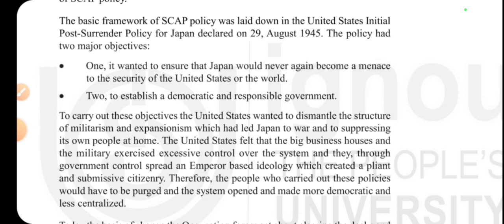There were two very important wars. One was the Sino-Japanese war, that was between China and Japan.